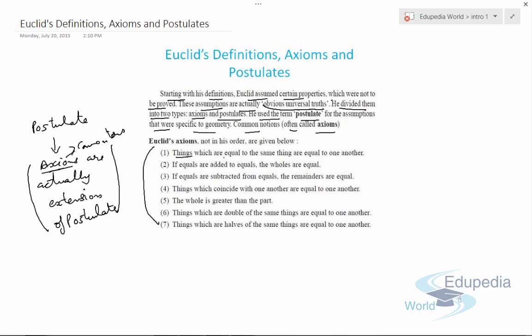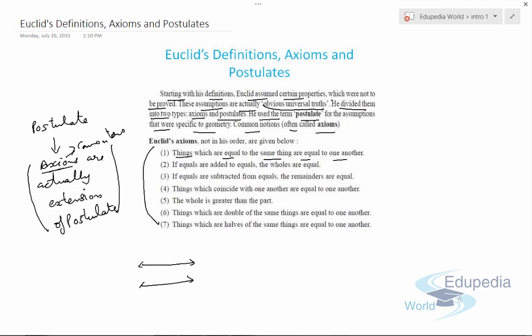Now things which are equal to the same thing are equal to one another. Suppose we have two lines like this.